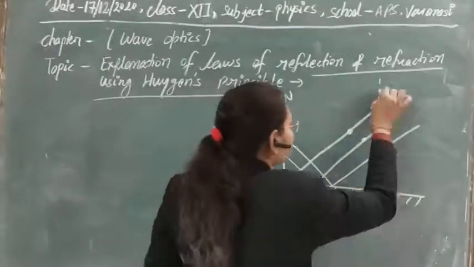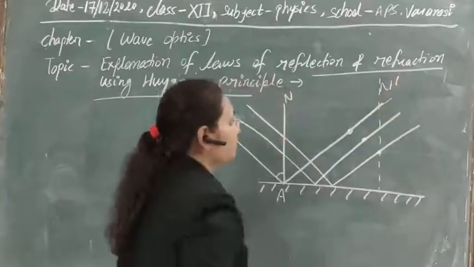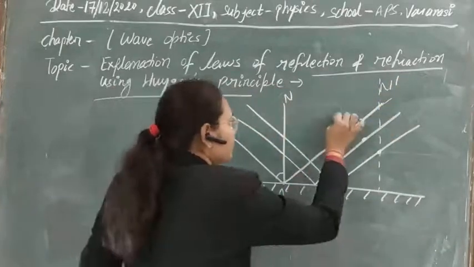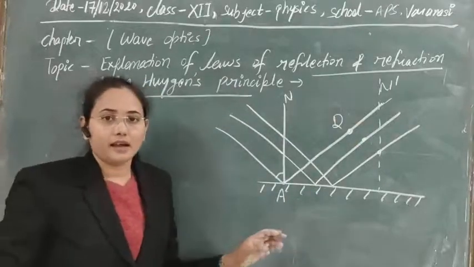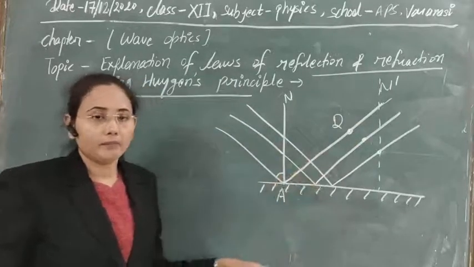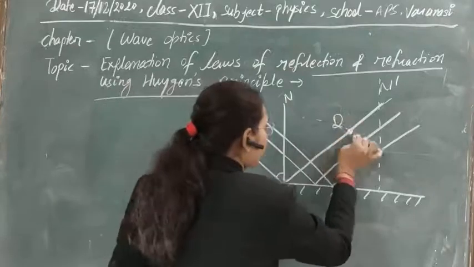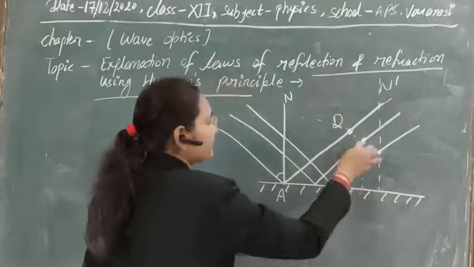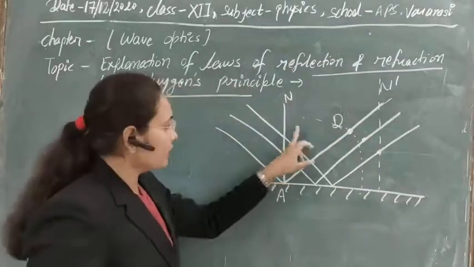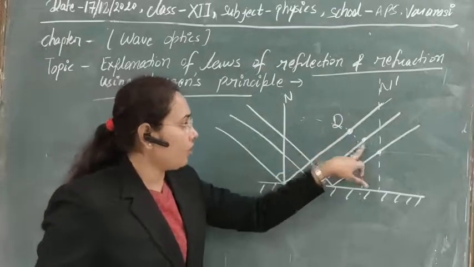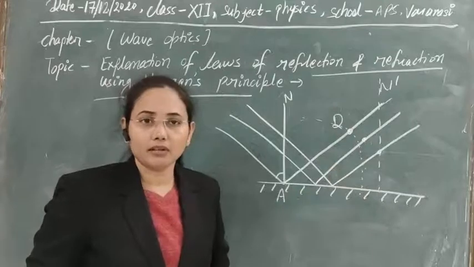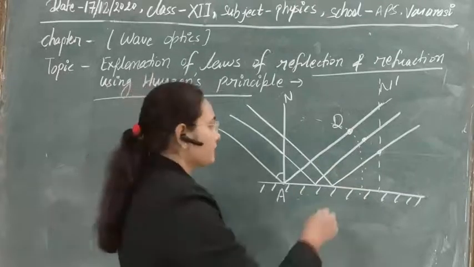Also take this AD as the radius and draw an arc here. This arc will provide us the reflected wavefront. So this is the reflected wavefront that we have drawn, and all these points will always be in the same phase.